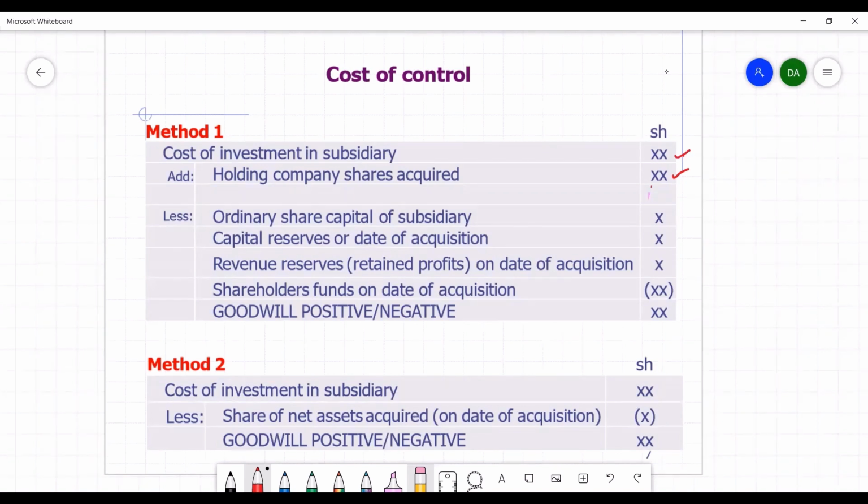Now, if that happens, then any amount of cash paid plus any shares issued to the shareholders of the subsidiary company, all those are put together as investment.